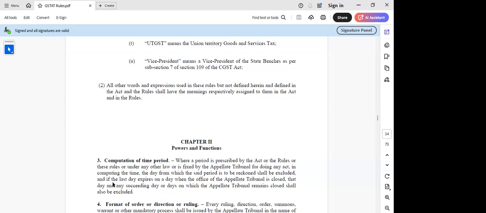Because specifically they say that if the last day expires on a day when the office of the tribunal is closed. This is the second discussion. And third, they say that in computing the time, the day from which the set period is to be reckoned shall be excluded, and if the last day is on a closed day, any succeeding day or days on which the office remains closed shall also be excluded. So is it something we can look into that, sir?